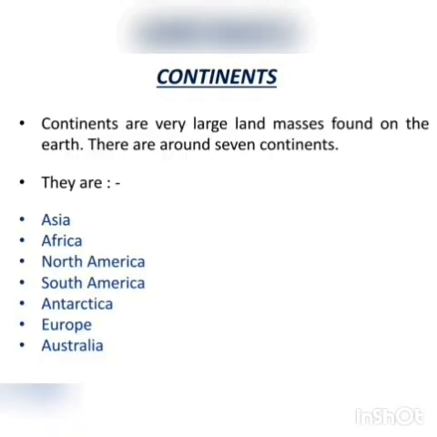Continents are large land masses found on the earth. There are around 7 continents. They are Asia, Africa, North America, South America, Antarctica, Europe and Australia.